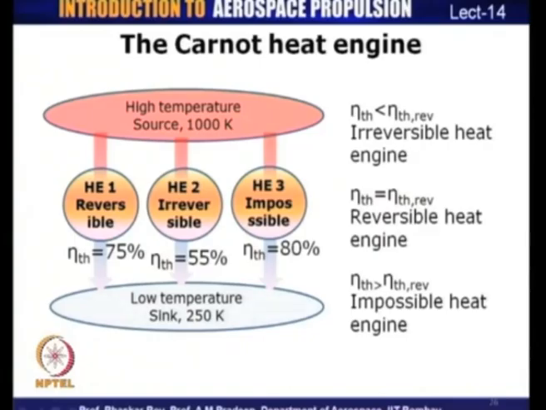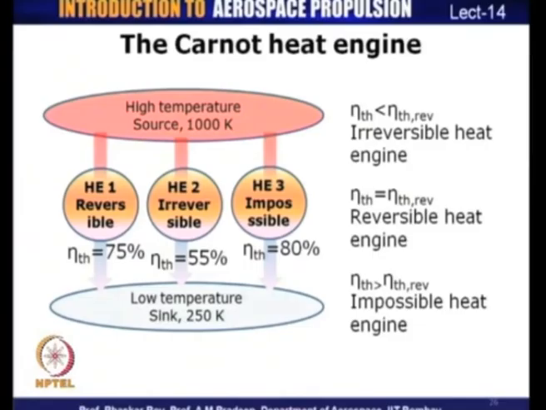And so, let us say there are 3 heat engines operating here, heat engine 1, 2 and 3. Heat engine 1 is reversible and therefore, its efficiency is 75%, which is 1 minus TL by TH. An irreversible engine should have an efficiency which is lower than that of a reversible engine as a consequence of the first Carnot principle. Let us say the efficiency is 55%.